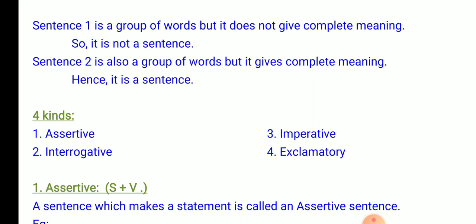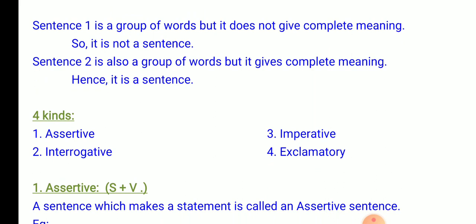It does not fulfill the second condition, that is, complete meaning. But look at the second sentence, some boys work hard. Here you find that it is not only a group of words, but it also gives complete meaning.